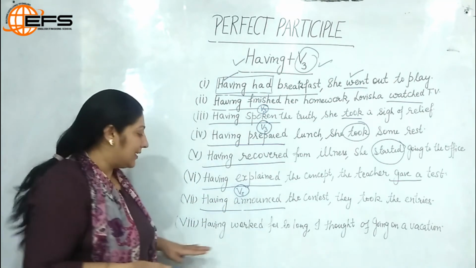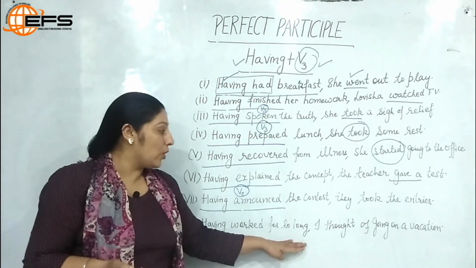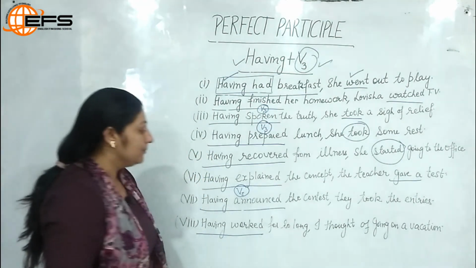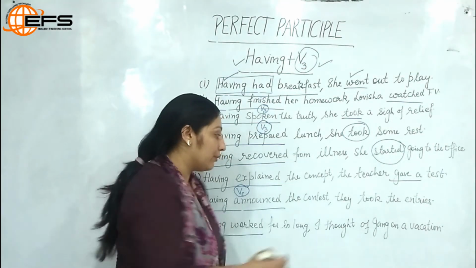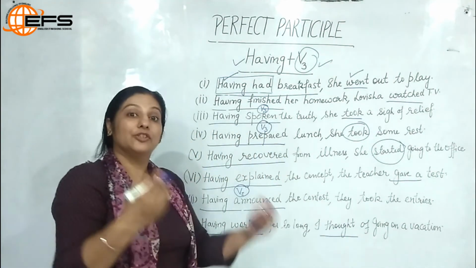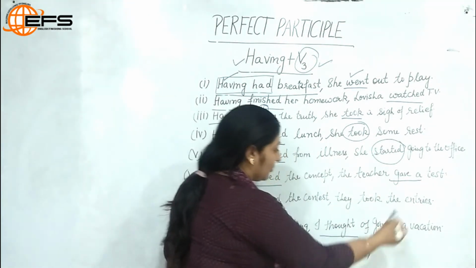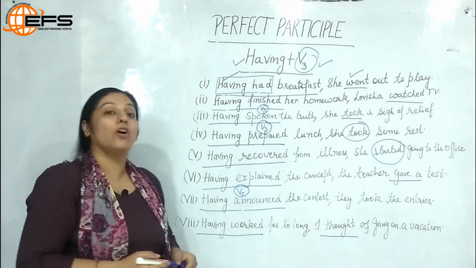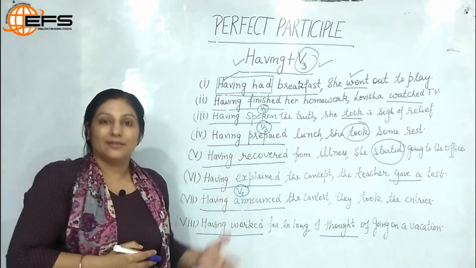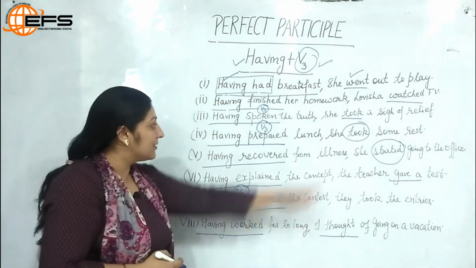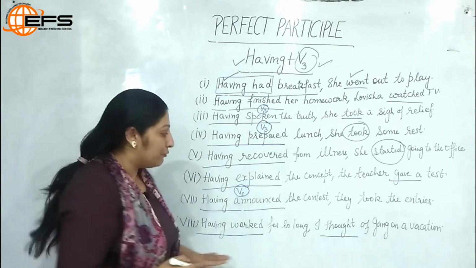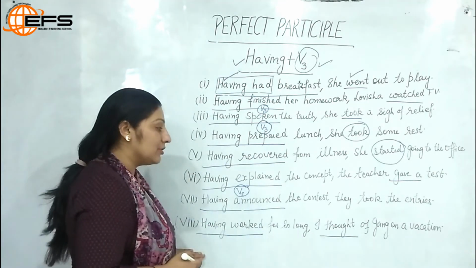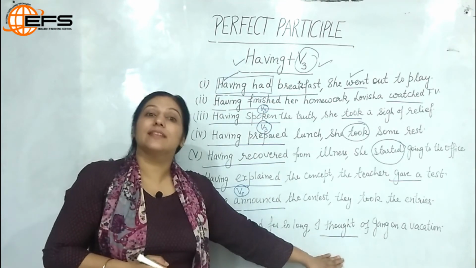So let us look at the last example. Having worked for so long, I thought of going on a vacation. So having worked is my perfect participle, and I thought of going on a vacation. Thought is my main verb which will change with the tense, and that's all. So this is all about perfect participles, and we also call them perfect participle phrases. These are the phrases which we use in the beginning of the sentence, where two actions are taken together in a sentence. One action being done, after that the second is completed.